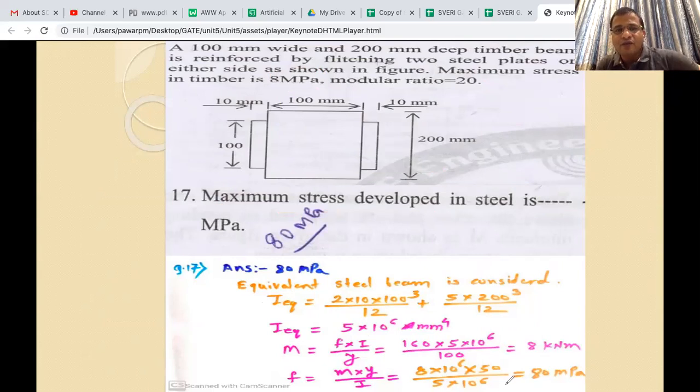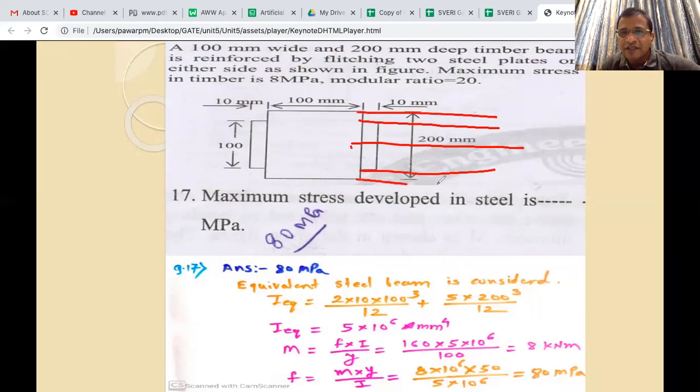Otherwise, what we can do is transform this at a different level, and then we can find out. So let us see this other way also, and see which one is the simplest. This is one method that was given here. So now we will draw the stress distribution diagrams.